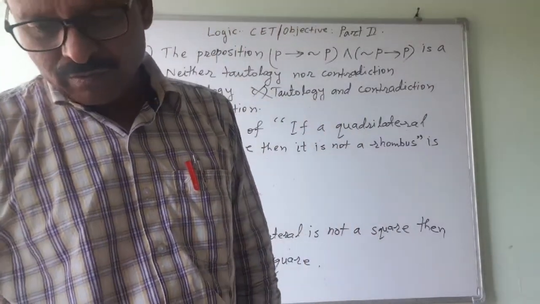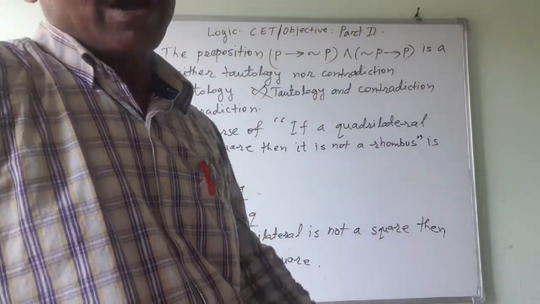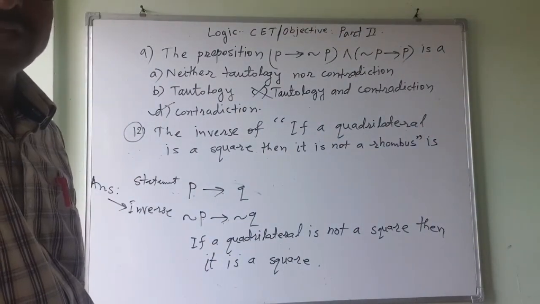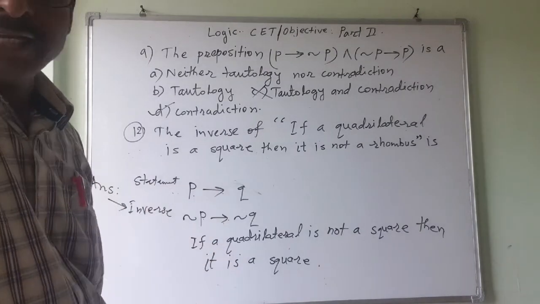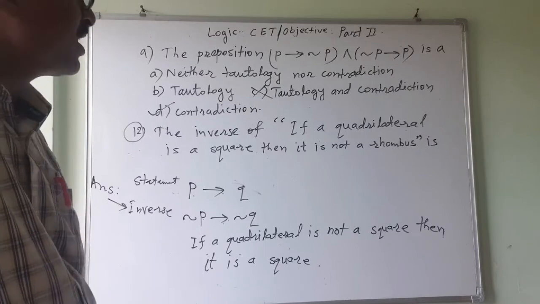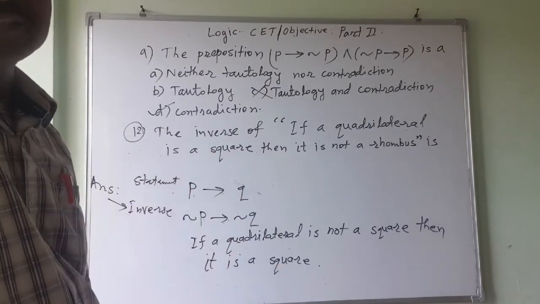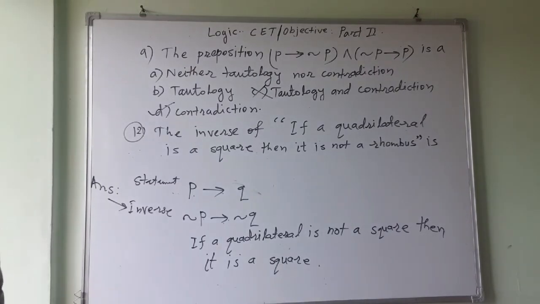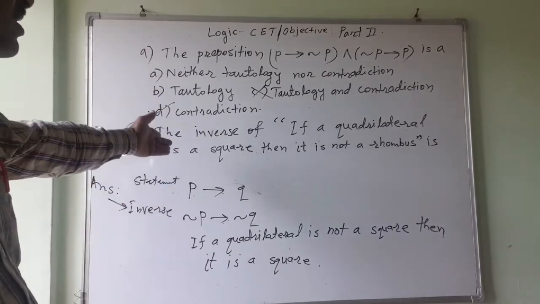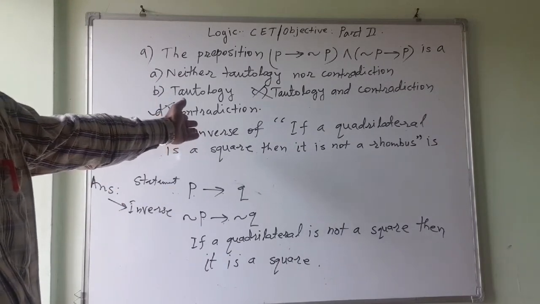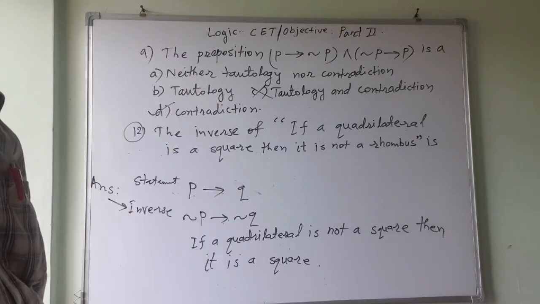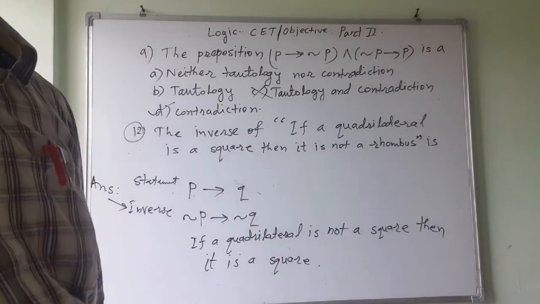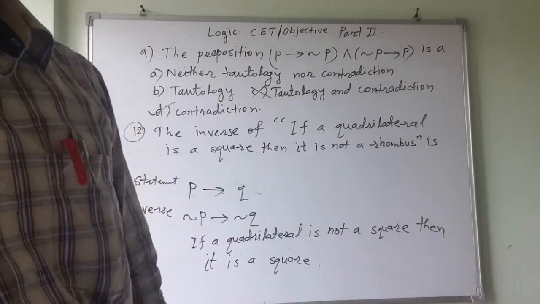Once again, when your board examinations are over, at that time I will come with some other solutions also. But let me cover the whole syllabus first, and along with that some tips for the CET, or any objective examination. For all objective examinations, these things are needed, and everything is the same. Objective exams are all the same. Only the difficulty level changes. Some of the questions will go for IIT, AIIMS, etc., and some of the questions will come for CET. For CET, some basic questions are there, and it's a mixture actually. Some difficult ones are also there. We are trying to prepare for all the questions to face any examination.